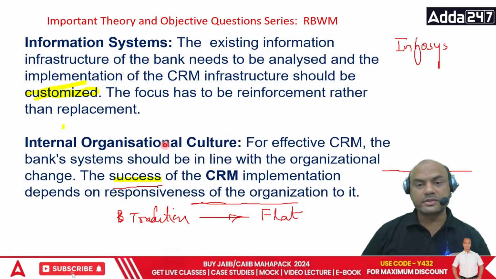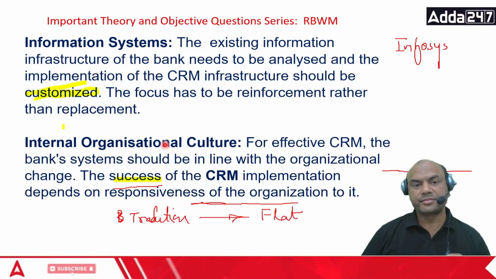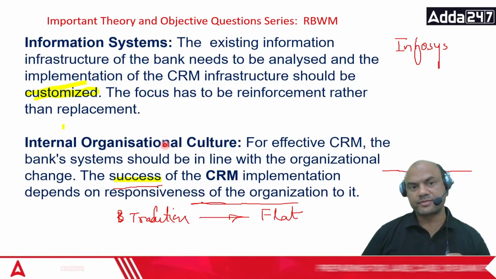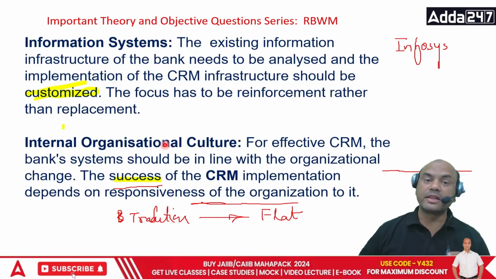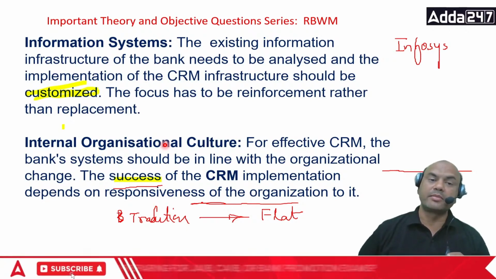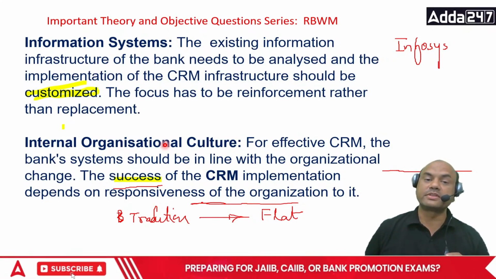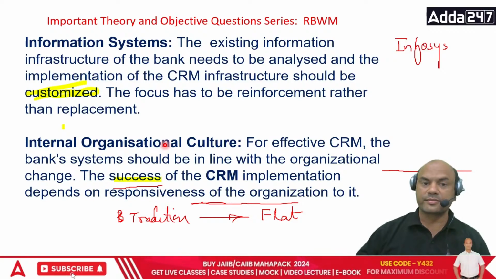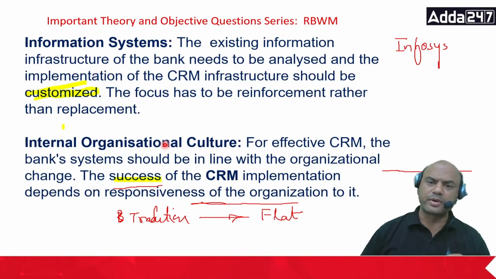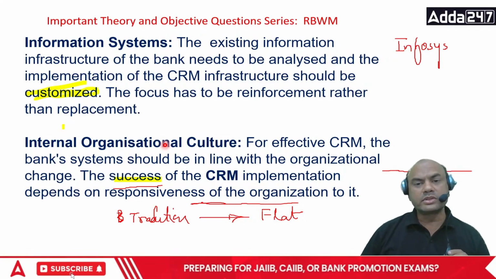So for effective CRM implementation, the bank system should be in line with the organizational changes. The success in the CRM implementation depends on the responsiveness of the organization. Responsiveness means if the employees don't respond to you, then the whole system becomes a failure.